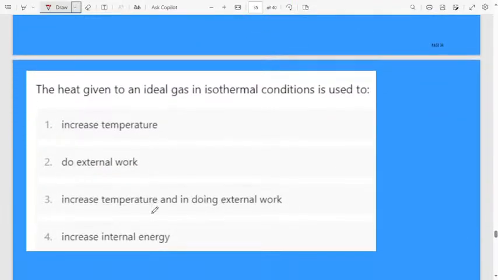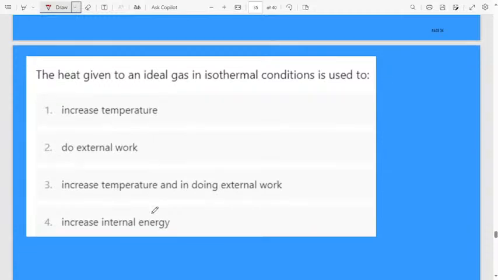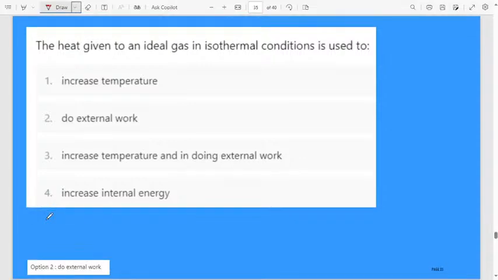Next, the heat given to an ideal gas in isothermal condition is used to: first option, increase temperature; second option, do external work; third option, increase temperature and do external work; fourth option, increase internal energy. The heat given to an ideal gas in an isothermal process, why do we provide the heat?